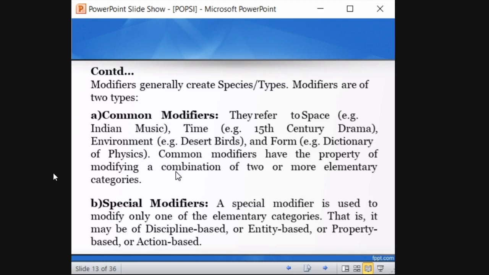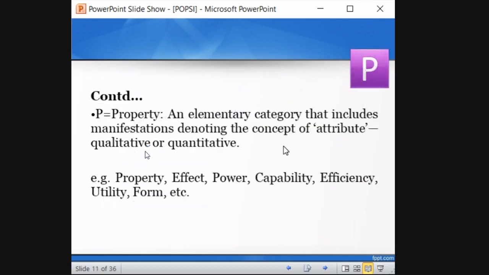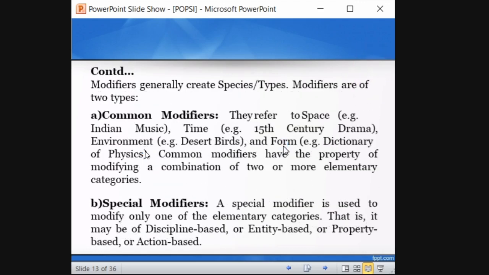What are the elementary categories? DEPA. These are the elementary categories. So they can be capable of modifying two or more. So you see form. Form comes under the property category. It has the ability to modify it. So take dictionary of physics: dictionary is a form of physics, and physics is a discipline.